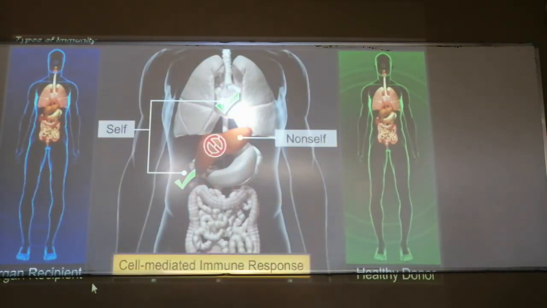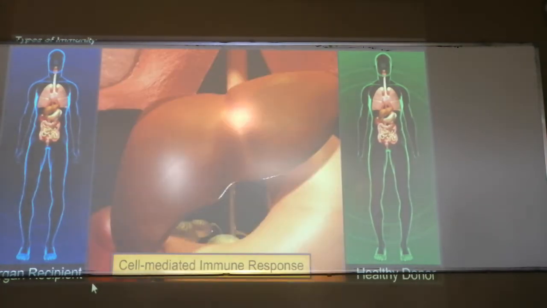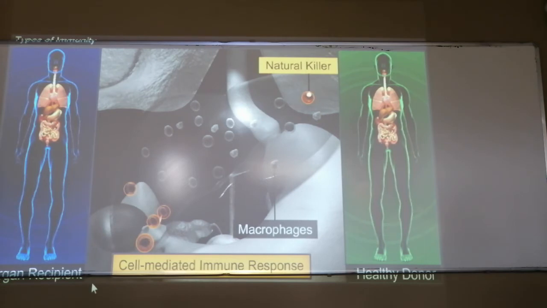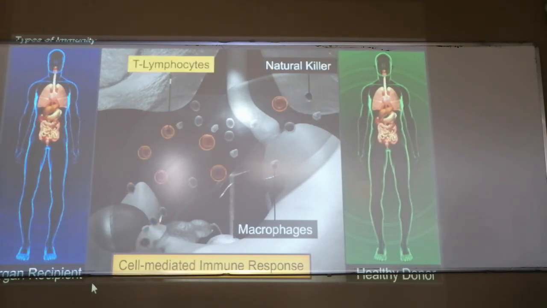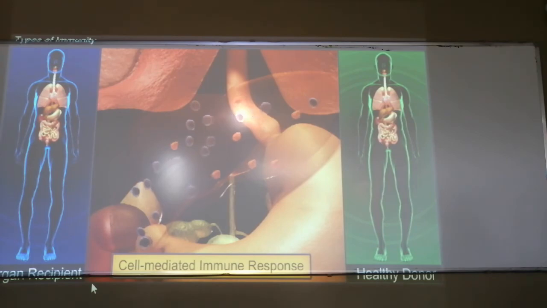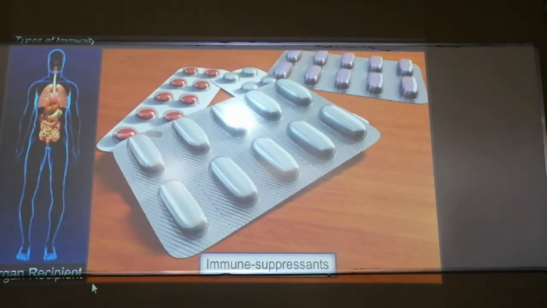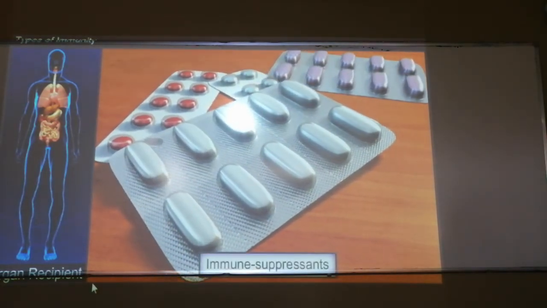Here you can see the cell-mediated immune response. The liver, heart and kidney cells know what is self and what is non-self, what is mine and what is not mine. So they have the information about that. Macrophages, which run around the cells, and the natural killer cells have that understanding of what is mine and what is not mine. So when these macrophages, T lymphocytes and T killer cells encounter certain drugs or other things that are not known to our body, they attack them.